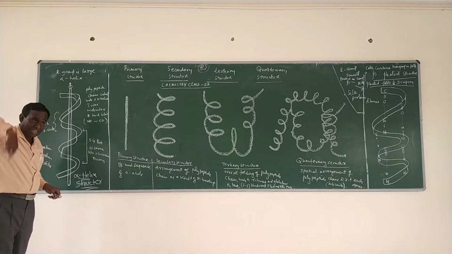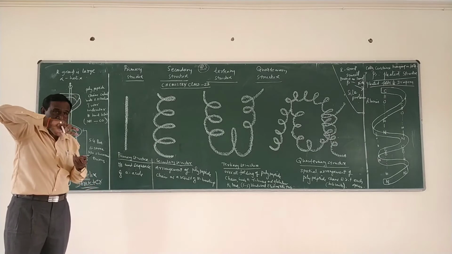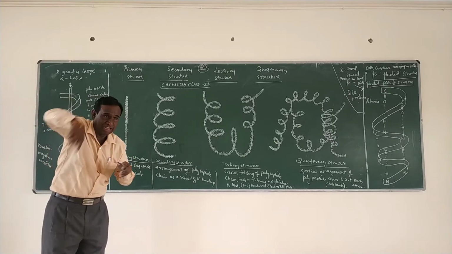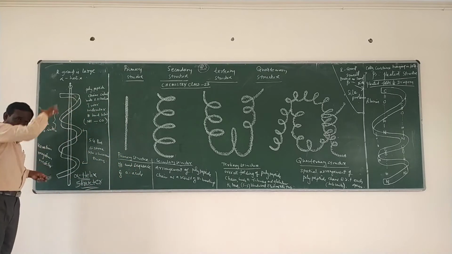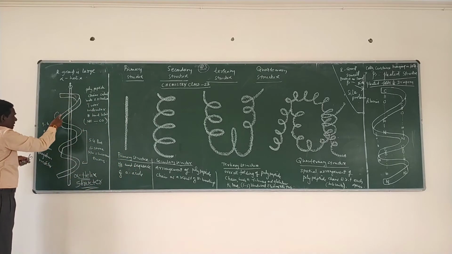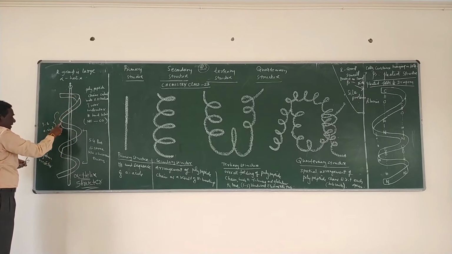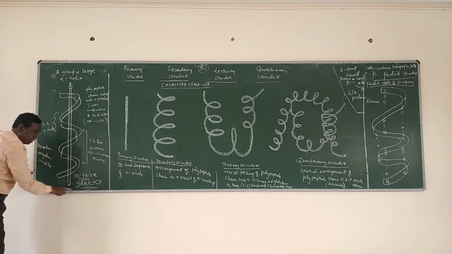And in this right-handed helix, there is a turning. The polypeptide chains are turned around in a right-handed helix. You see, this is one turn, this is the second turn, the third turn, like this.